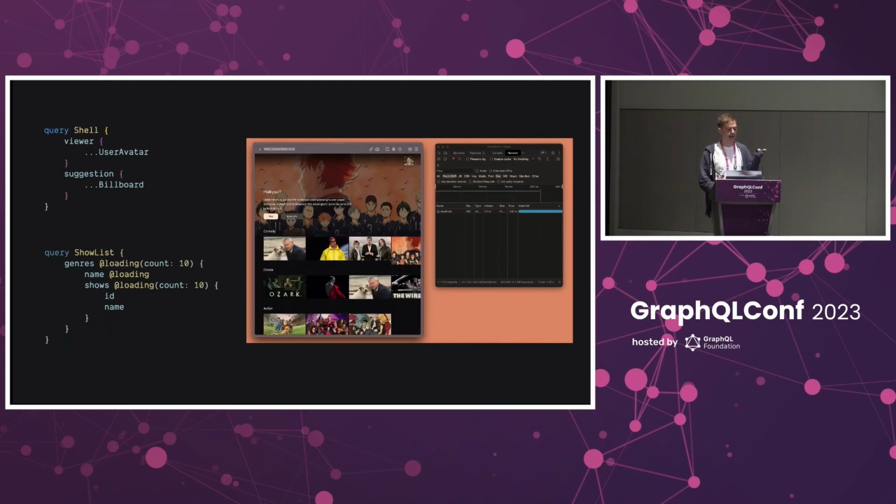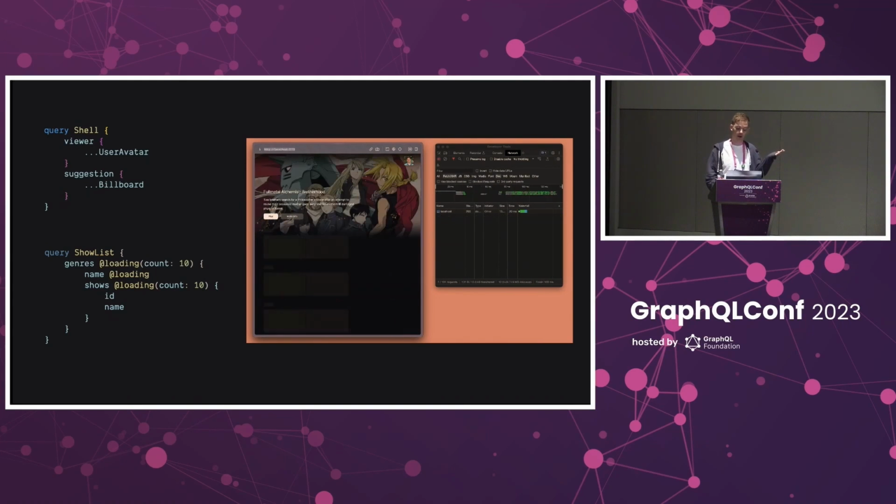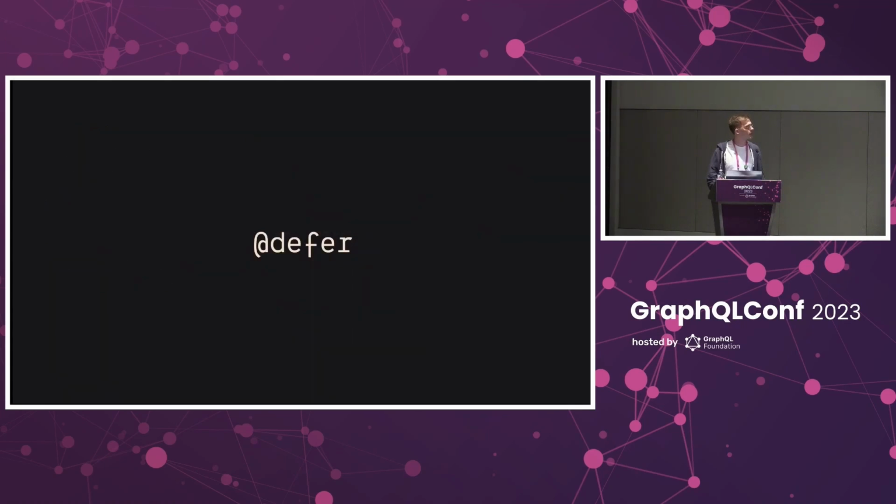So a common question that I get is how the loading directive relates to the defer directive. So I just think it's probably good to talk about that for a few seconds. For those of you who don't know, defer is a directive that lets you mark certain parts of your query as lower priority. So the server is not going to block while we wait for those fields to resolve. But even with certain fields being deferred, you still need to render a loading state while the non-deferred fields are resolving. And the shape of the loading state doesn't really depend on some lower level optimization of the network request, like, oh, these things are more important than these other things. The loading state is much more a structural thing about what do I show while I'm waiting for those results.